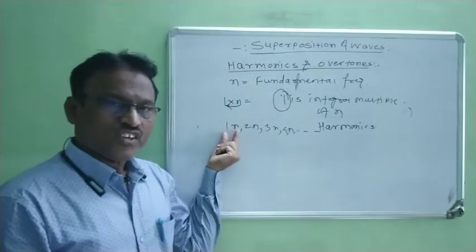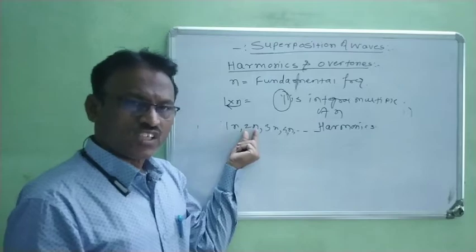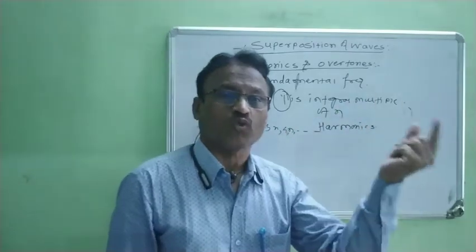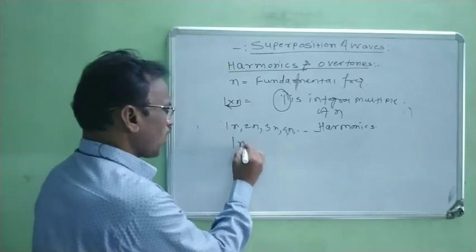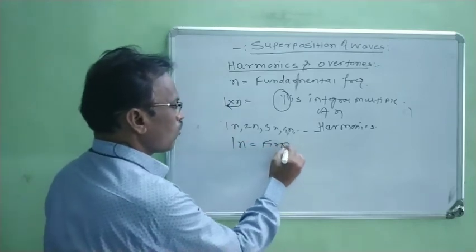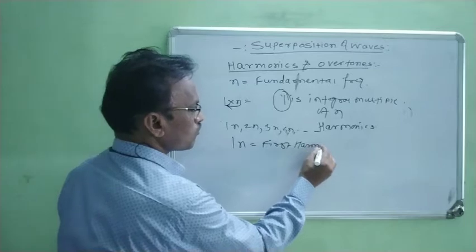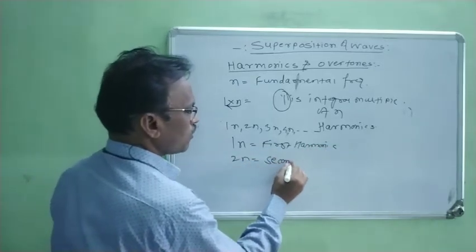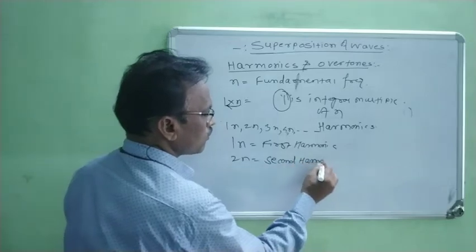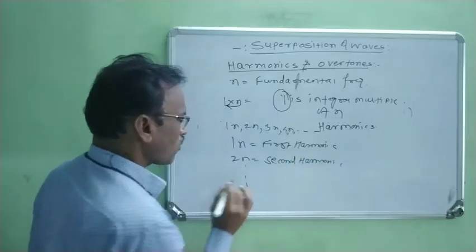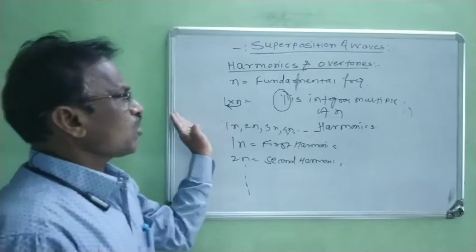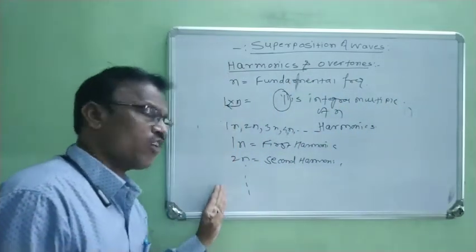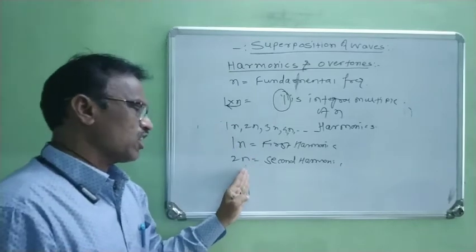Therefore, 1n is the first harmonic, 2n is the second harmonic, 3n is the third harmonic, 4n is the fourth harmonic, and so on, right? In this way, when sound is produced, it produces a number of harmonics: first harmonic, second harmonic, and so on.